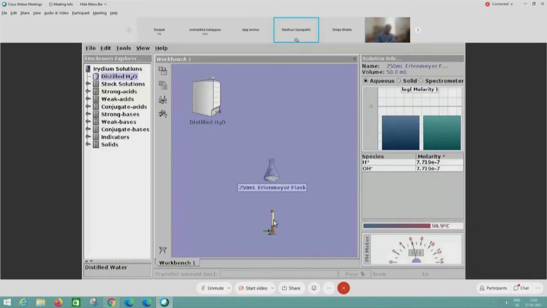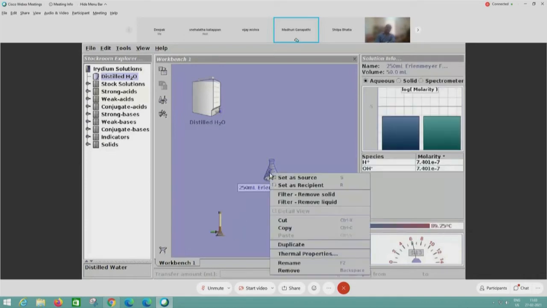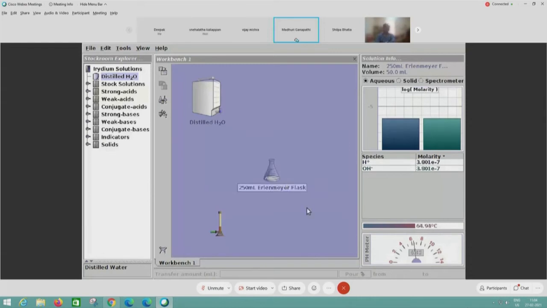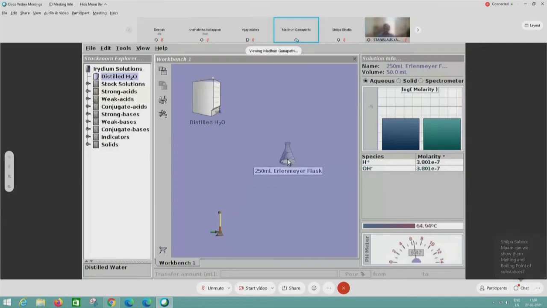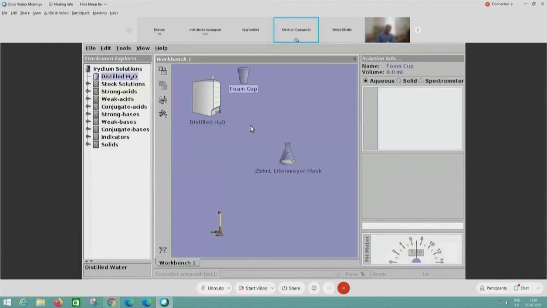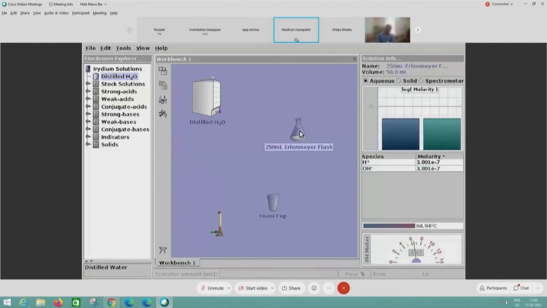Here I will show how to insulate this particular flask. I'll right click on it and click on thermal properties. You can see the temperature. It is already coming close, so I will say yes. Now I have insulated it. Because it is going fast, the temperature is decreasing very fast. The better method to insulate is to take a foam cup, because it gets insulated. So I will use a foam cup, add water to it, and then insulate from surroundings.